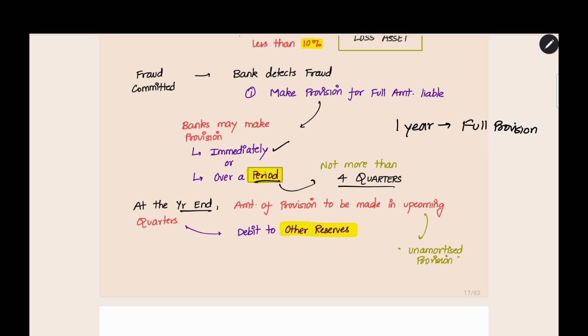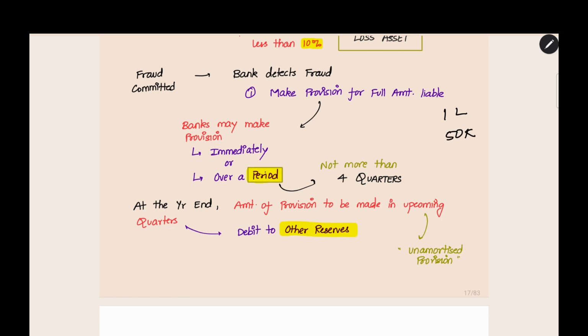At the year end, what you have to do is that the amount of provision to be made in upcoming quarters, that is, how much you have already recorded as provision and how much you are going to record in the future year, that also you should debit to other reserves. For example, if the total amount of loss is 1 lakh rupees, by the end of this year, after 2 quarters, you have recorded only 50,000 rupees.